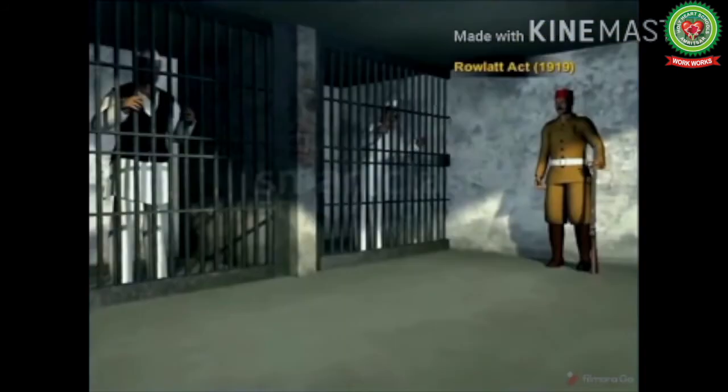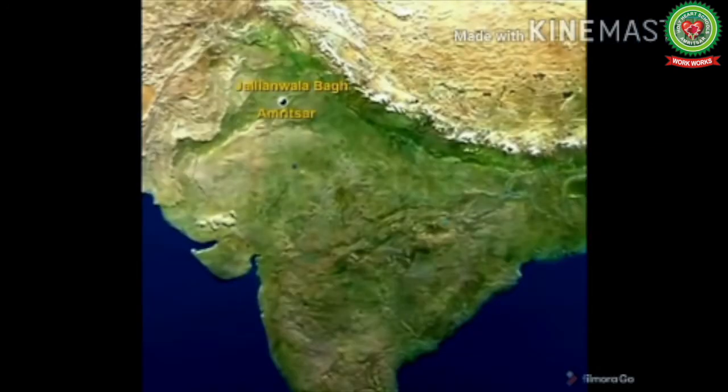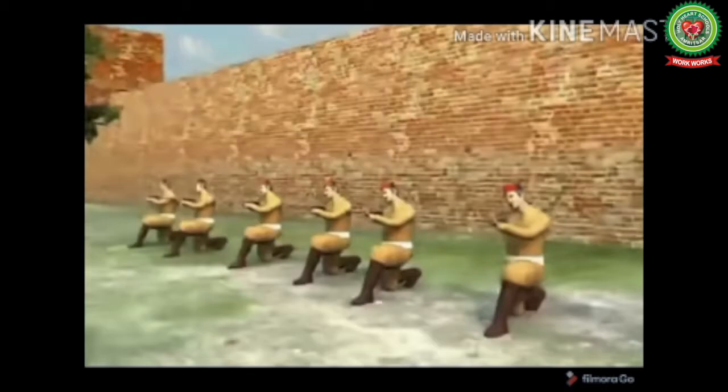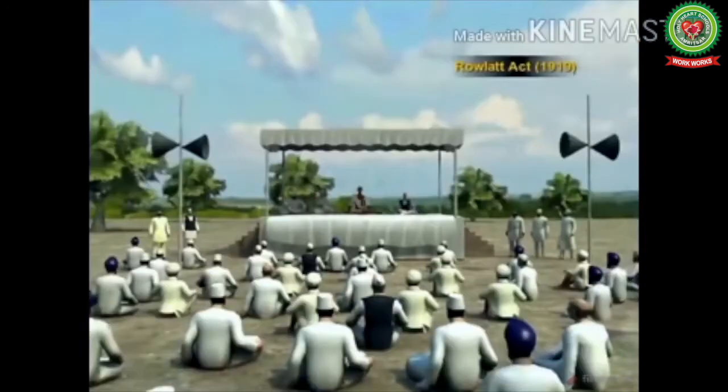Rowlatt Act was passed in 1919, which empowered the government to arrest any person without search warrant. In Amritsar, Dr. Satyapal and Dr. Saifuddin Kichlu were arrested. In Jallianwala Bagh in Amritsar, people were gathered to protest this arrest. Here, General Dyer asked his soldiers to shoot on the unarmed people who did not know how to escape from the four gates of the wall. Mahatma Gandhi protested the Rowlatt Act.